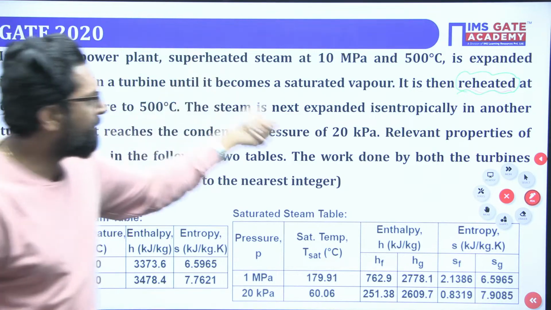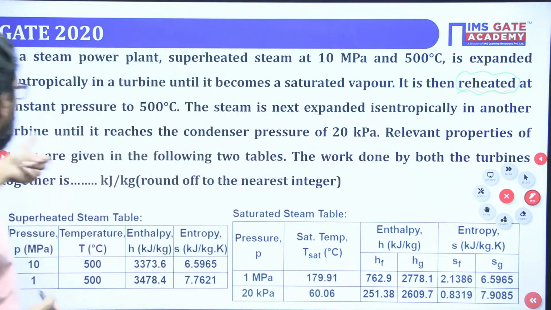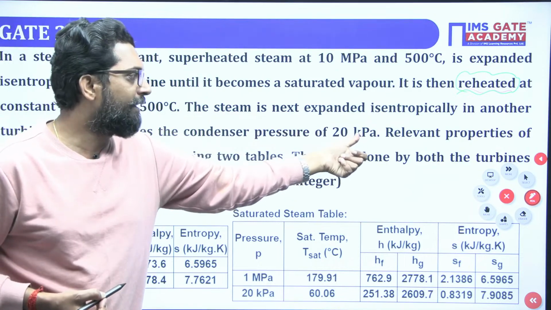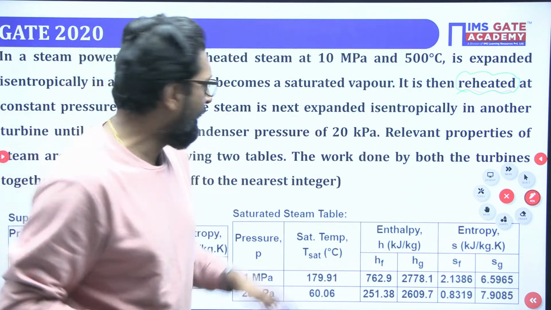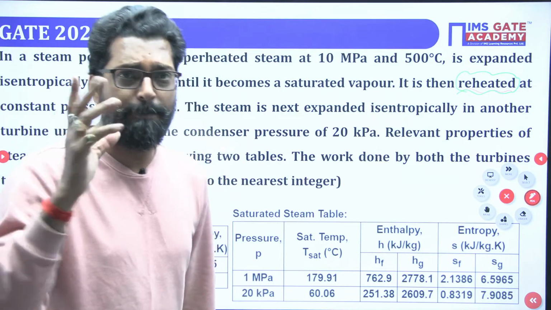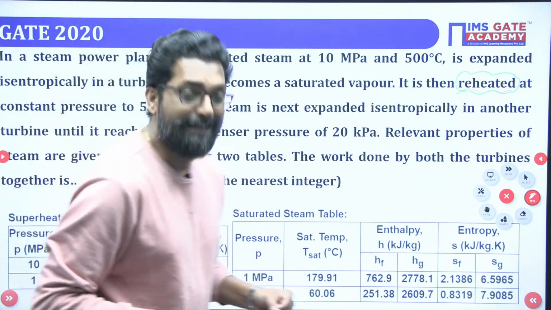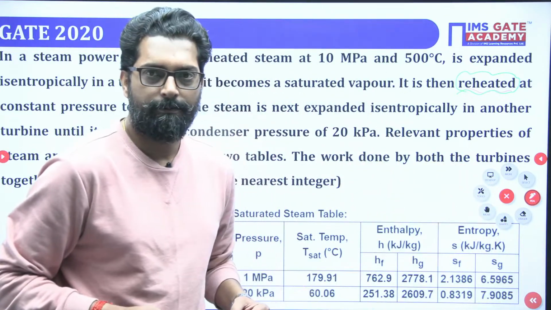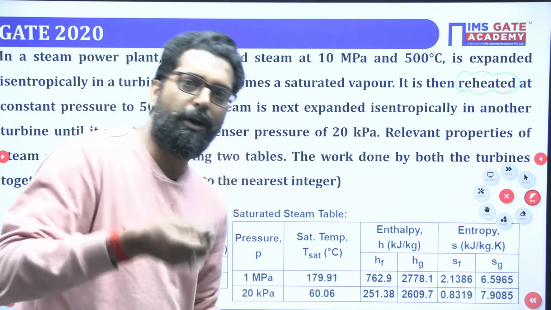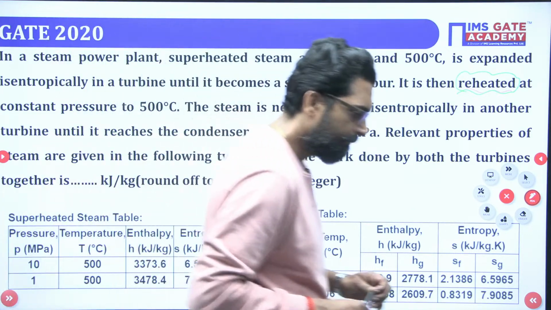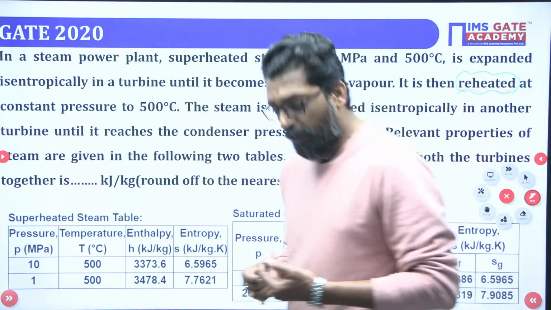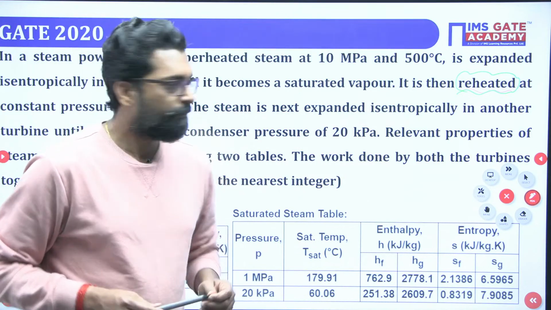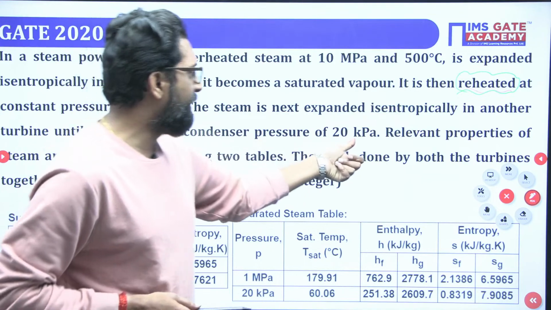Now, the steam is next expanded isentropically in another turbine until it reaches the condenser pressure of 20 kilopascal. Okay. Now, my dear, tell me, is the condenser pressure positive pressure or negative pressure? Anyone? Is it above the atmospheric pressure or below the atmospheric pressure? Please think. Okay, the condenser pressure is 20 kilopascal.